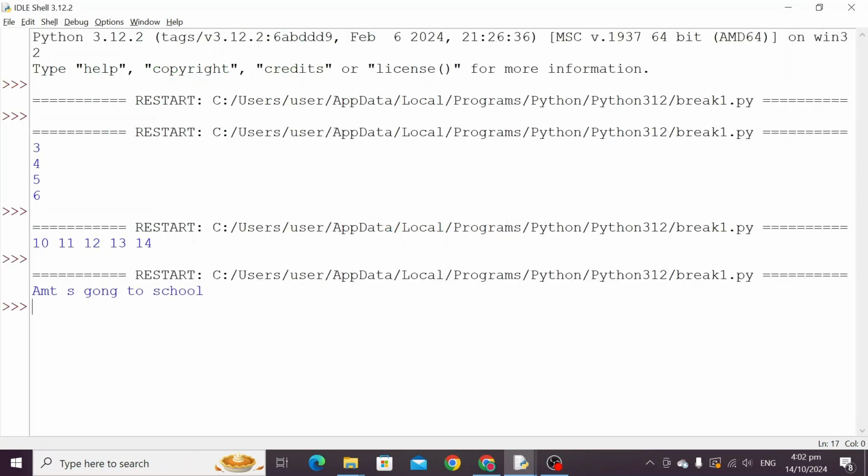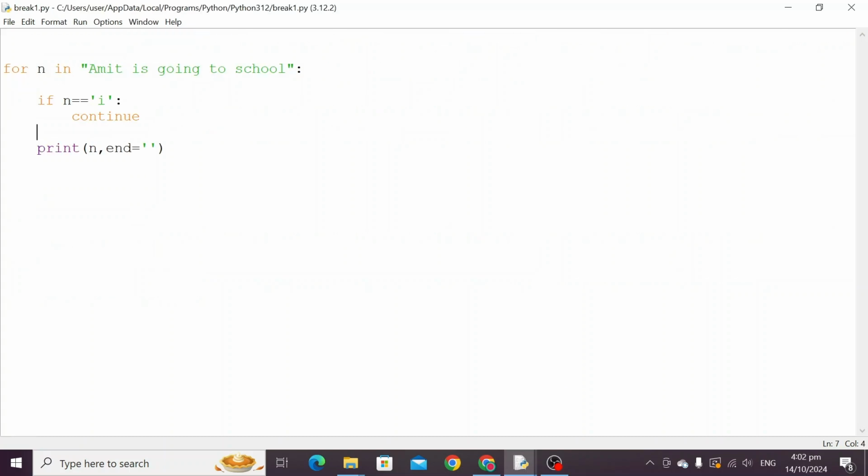So now we can see 'i' is not printed. As soon as it is going to encounter 'i', this condition is going to be true. Immediately the flow continues from the next iteration. We can understand continue in such a way that as soon as the loop encounters the continue statement, it will throw the control to the beginning of the loop where the next iteration will take place. It will not execute the rest part of the loop. This rest part will be skipped. The rest part is this statement here, which is part of the loop. Okay, so this is the use of the continue statement.